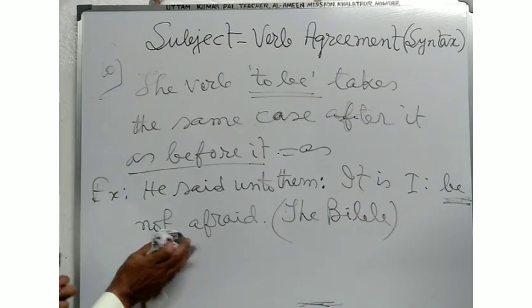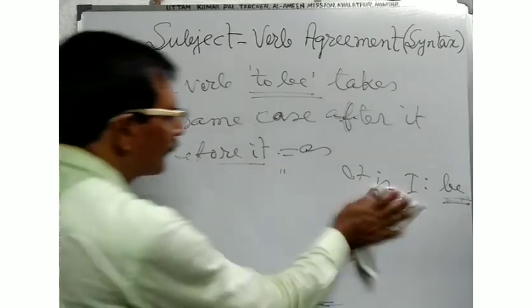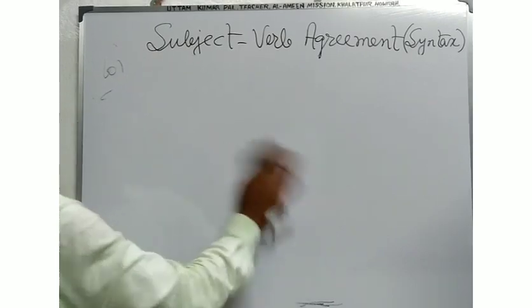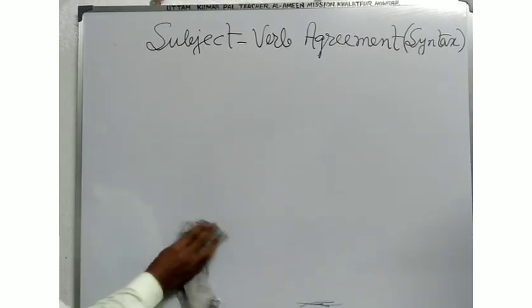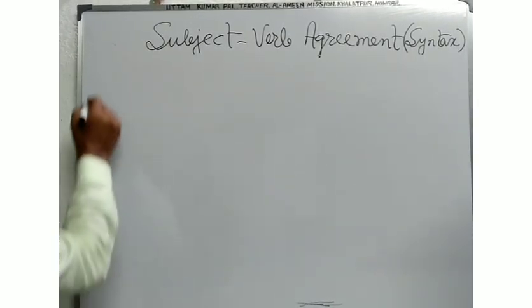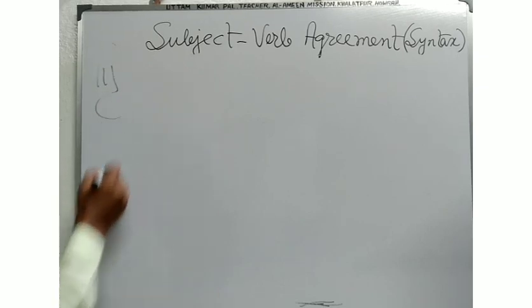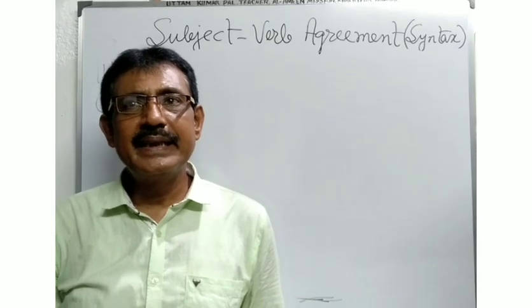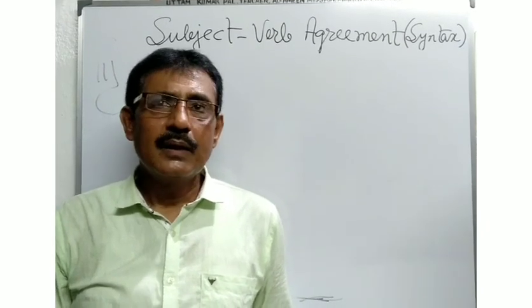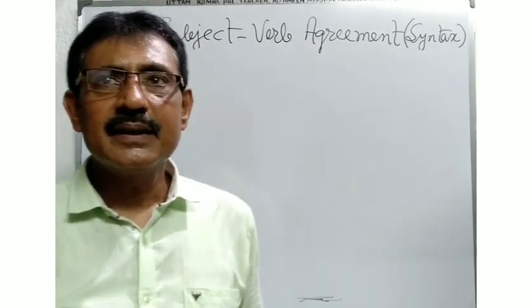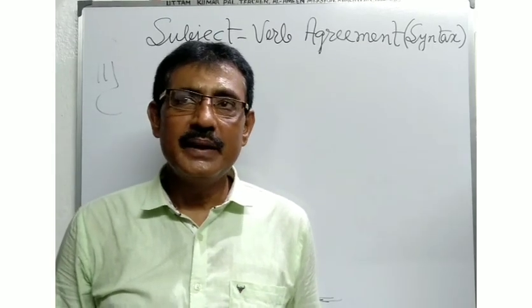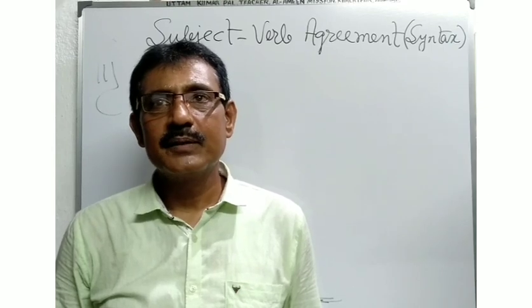Now, in rule number 11, when the subject of the verb is a relative pronoun, care should be taken to see that the verb agrees in number and person with the antecedent of the relative.